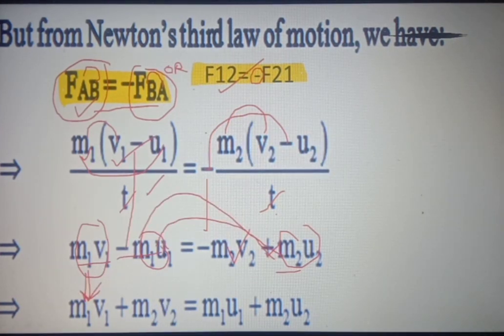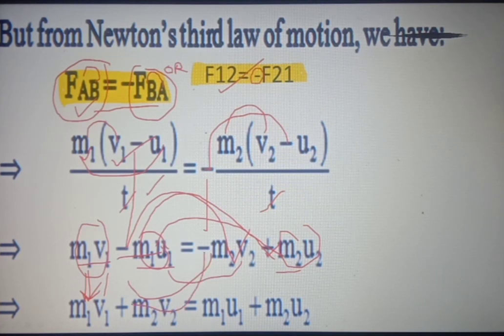Now we will rearrange the given expression. It becomes m1 v1 as it is. This m1 v1 will come down, and this m1 u1 will shift to the right side, and from there this minus m2 v2 comes to the left side, and their signs get changed. This minus will become plus when it moves to the right side, and this minus will become plus when it moves to the left side.